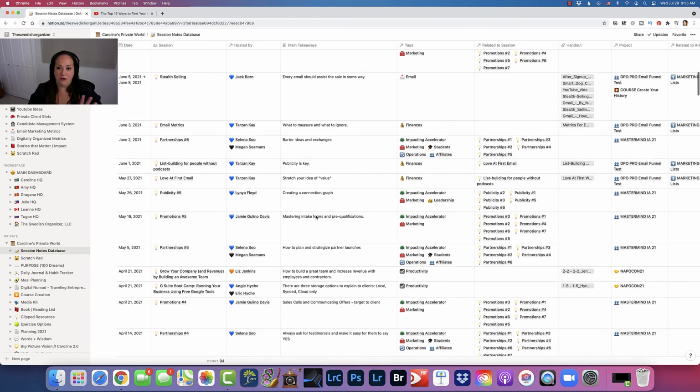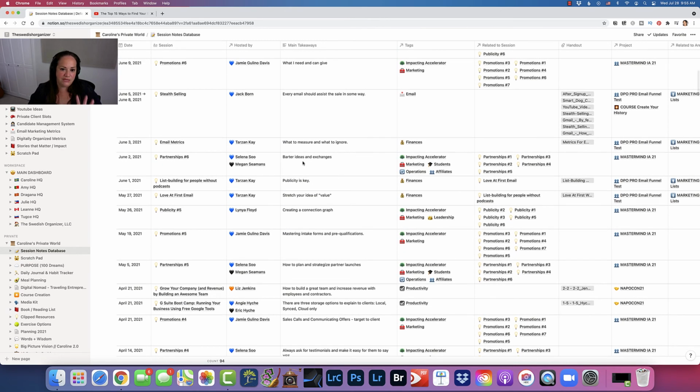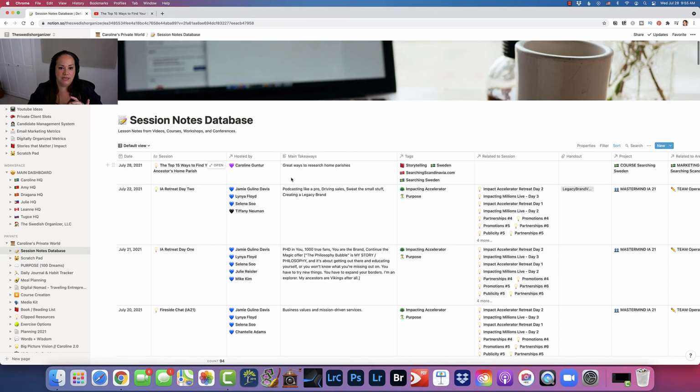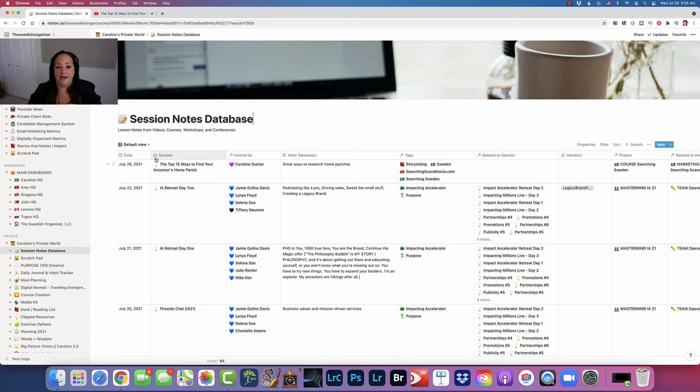And if it was a big conference and a lot of people were teaching and all that, I can find what I need really quickly right here. So in this case, great ways to research home parishes for an ancestor. I see that right here. So I go, okay, I know it was this one. And then I can open it and look more in detail at those notes. So I find that top level is really important.